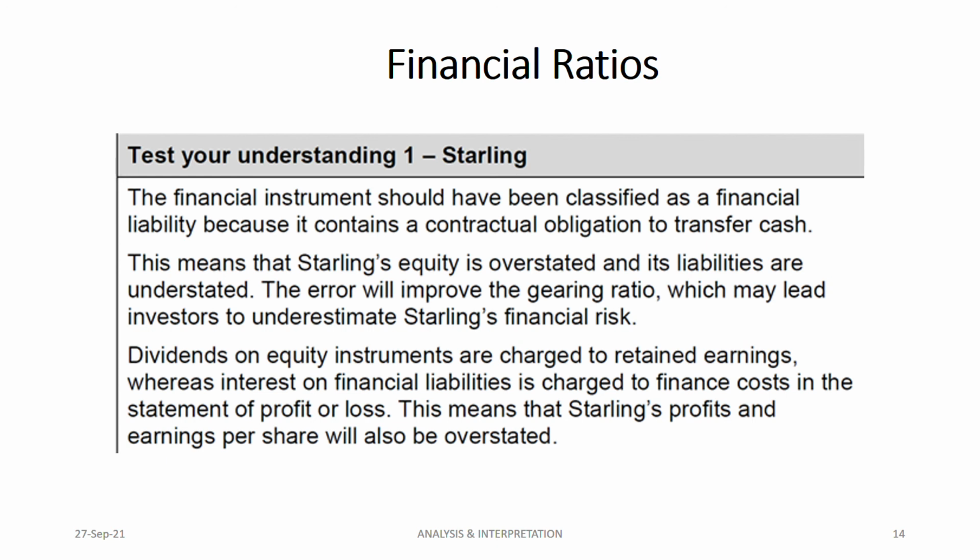How will earnings per share be overstated? Because your earnings, first of all, your profit is your earnings. Earnings per share is earnings divided by number of shares. So earnings increased because profit and earnings are the same thing. Profit increase means earnings also increase, so your numerator is increasing. So earnings per share will increase, because if your profit increases, EPS will also be overstated. Can you see? Everything is overstated. Equity is overstated, profit is overstated, EPS is overstated. But your liabilities are understated.